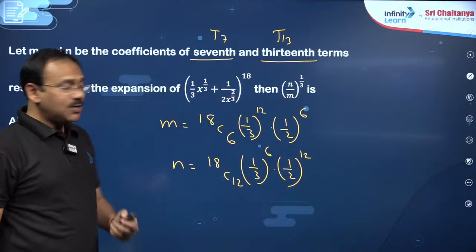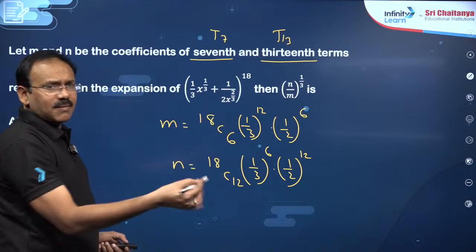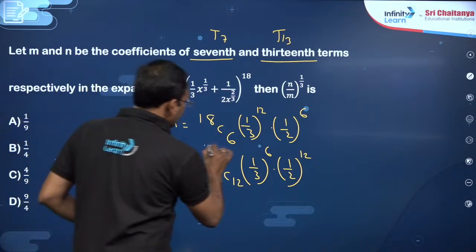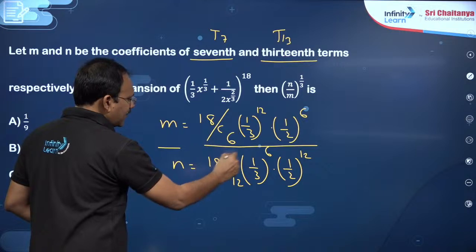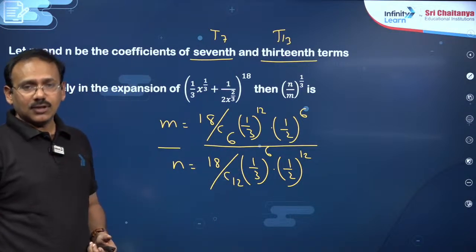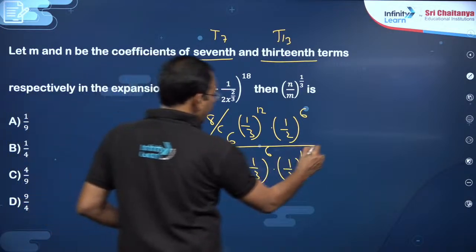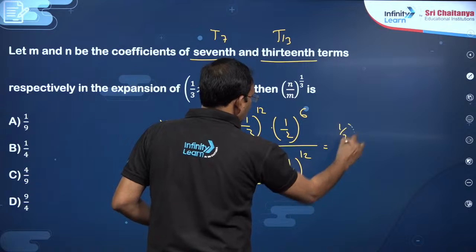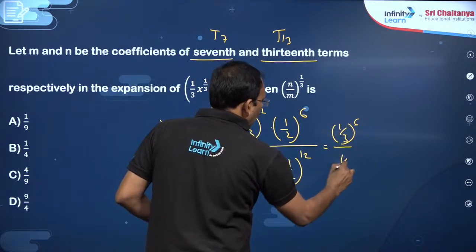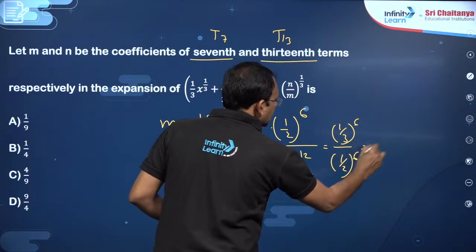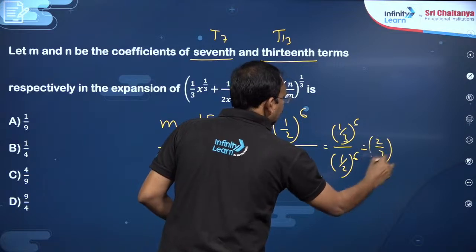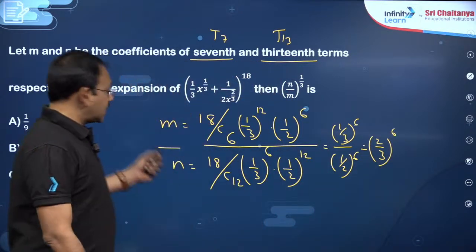Fine. Now dear students, he wants n by m. Let us find m by n. You divide m by n. You see 18C6 and 18C12 are the same, cancel. Here you will get (1 by 3) power 6 by (1 by 2) power 6, which is (2 by 3) whole power 6. So this is m by n.